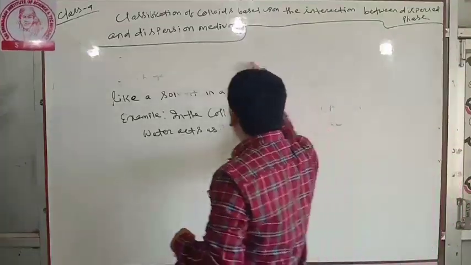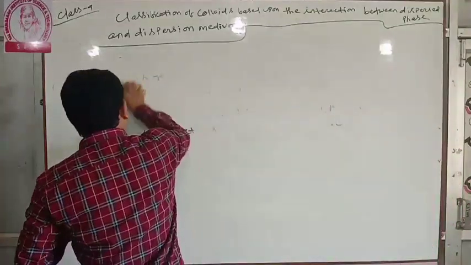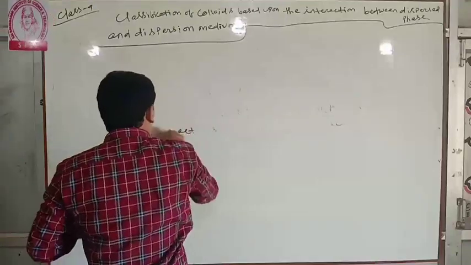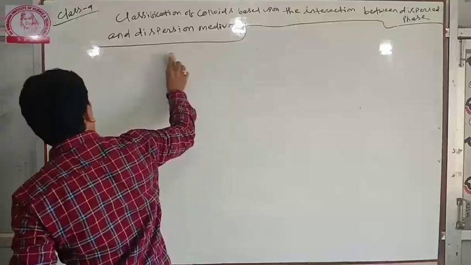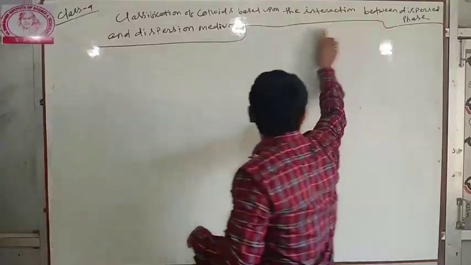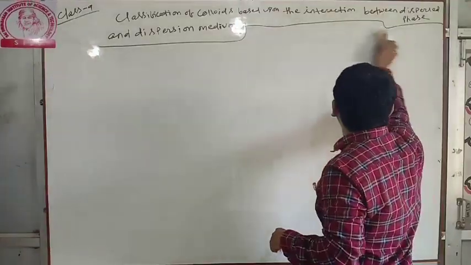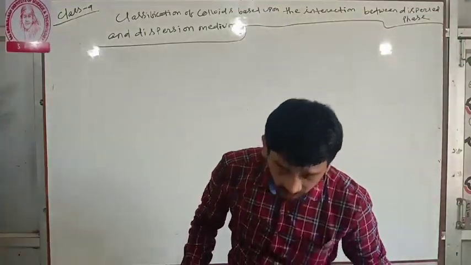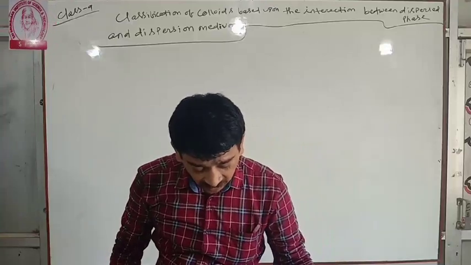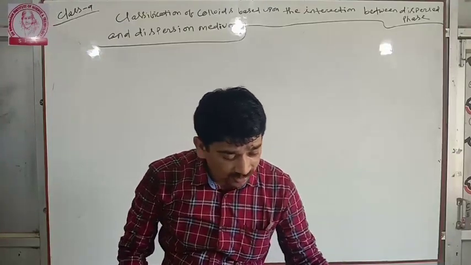There is a 1 mark short question you may be asked on this. I will first discuss the 1 mark questions, and after that we will proceed. What is dispersed phase and dispersion medium? That is a 1 mark question.